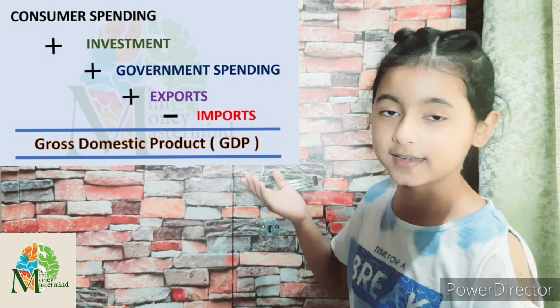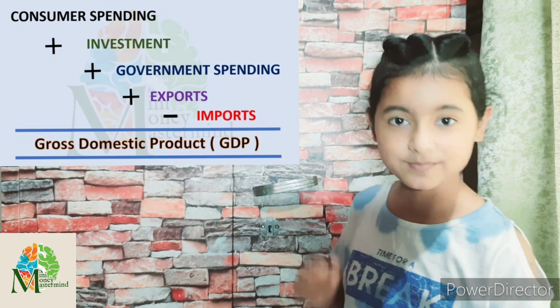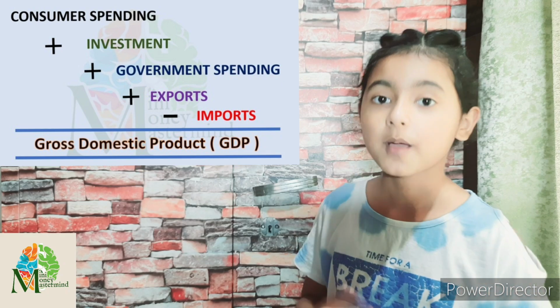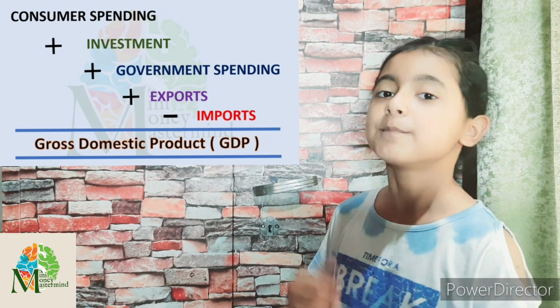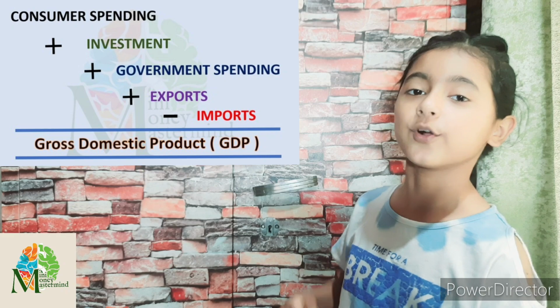Now, are you confused? Don't worry, because I'm here and I'm going to give you an easy peasy formula so that you can easily understand what I meant by the last line. Well, the formula is consumer spending plus investment plus exports plus government spending minus imports equals GDP. Now let's discuss all the terms.